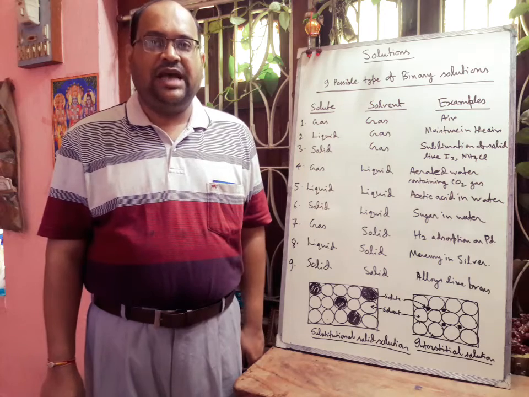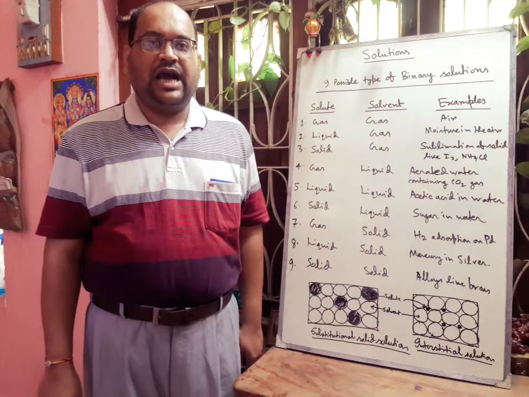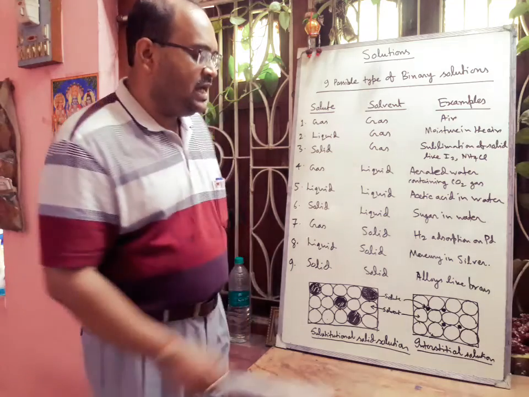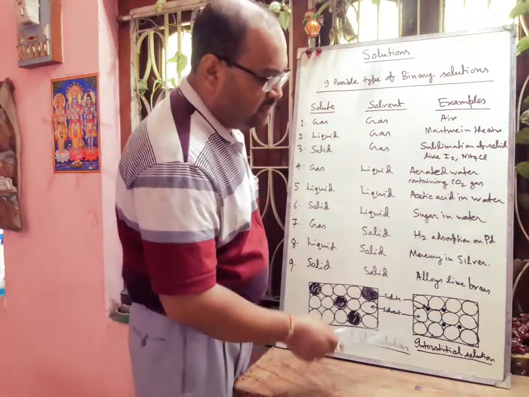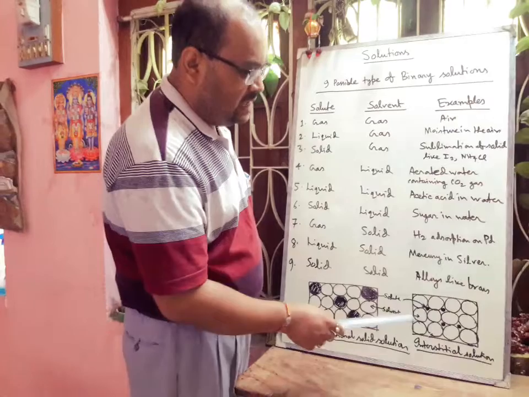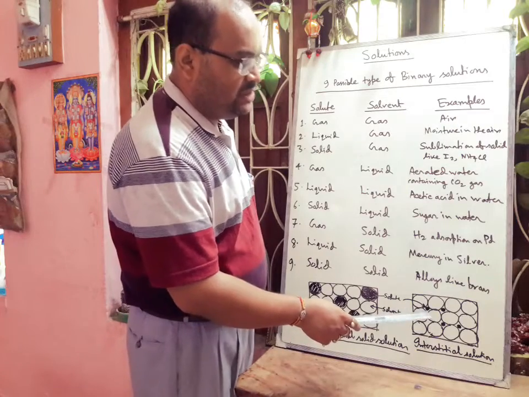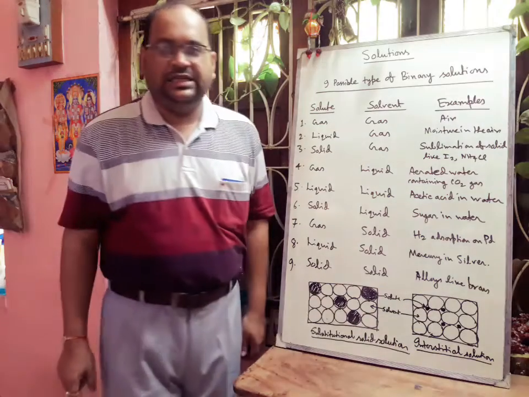Tungsten carbide is an extremely hard substance and is used in making cutting and grinding tools. Here we also observe from this diagram the interstitial position, where the solute particle takes the position. So this is called interstitial solution.